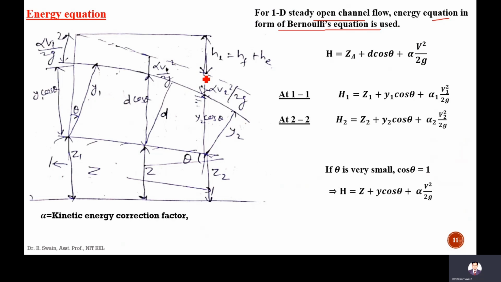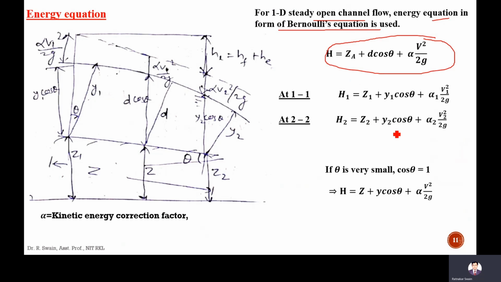The velocity head, that is the kinetic head, will be alpha V1 square by 2g here, or alpha V2 square by 2g here. What is alpha, that I will discuss after this. So this is the total head.